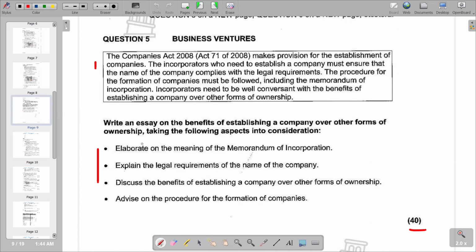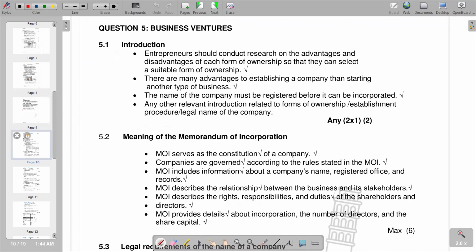But in terms of its meaning, we have it articulated in another section, whereby it reads, the MOI, which is the Memorandum of Incorporation, serves as the constitution of a company. So if it serves as a constitution of a company, it means it sets out all what is going to transpire in the running of that company. And then we have got companies are governed according to the rules stated in the Memorandum of Incorporation. Memorandum of Incorporation includes information about the company's name, registered office, and records. That is the third point that we have.